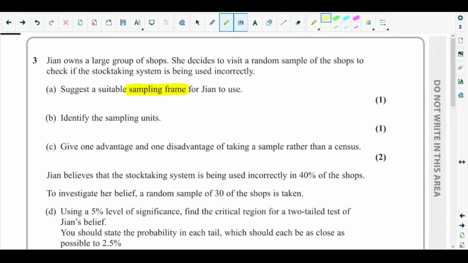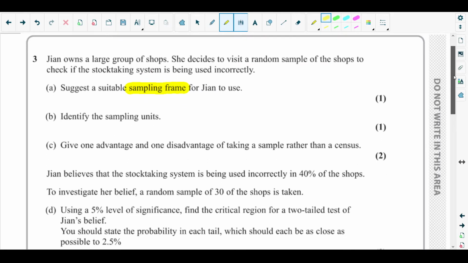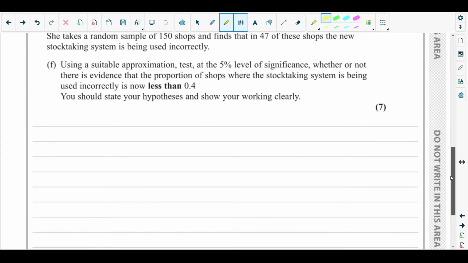In this case, Jian is visiting a large group of shops. That means she will be doing the investigation on this list of a large group of shops. So the sampling frame would be the list of all the shops. I think you have understood.